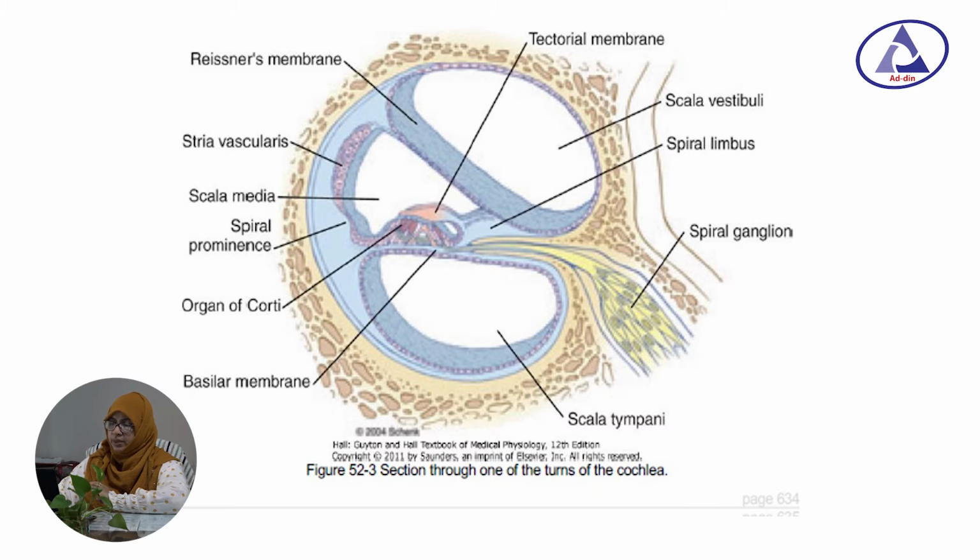Here you can see the basilar membrane, which contains hair cells, and the tectorial membrane. The tectorial membrane is attached to the apex of the hair cells. Any movement causes mechanical stimulation of the hair cells, and this is transmitted through the cochlear nerve to the auditory area.